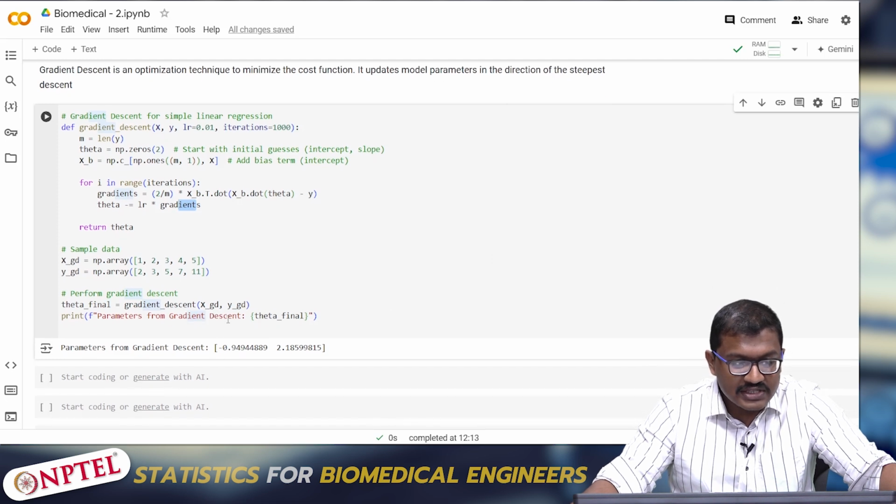Here what it does is it will return the value of theta, which is minus 0.94 and 2.15.